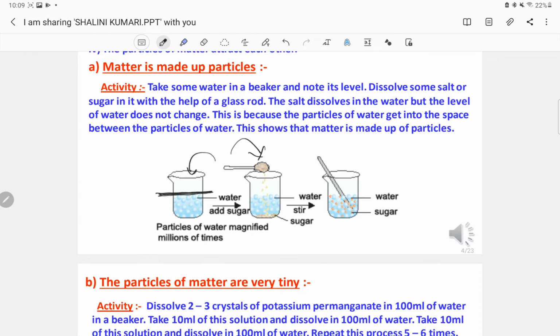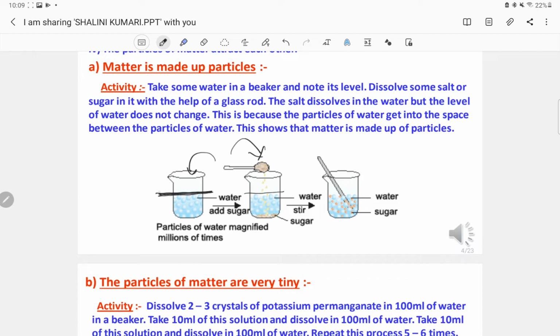Now add 1 spoon of salt or sugar to it, stir, and let it settle properly. After that, you will notice that no rise in the water level has been noticed.